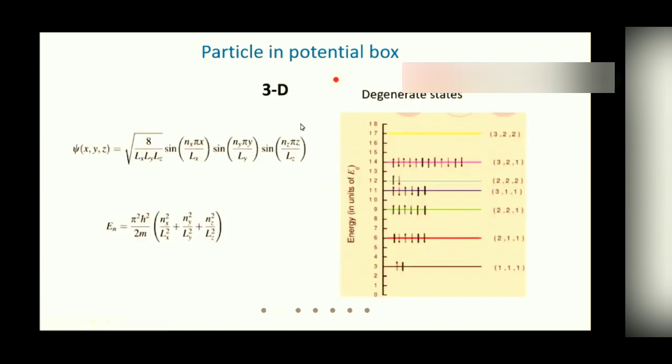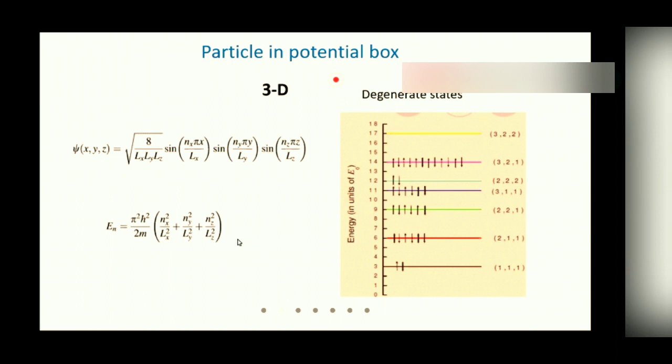So, if we consider the realistic case, that is when the particle is confined in a three-dimensional box, the situation will be like this. The wave functions will be represented by this. Only the x part, y part and z part have been added, and this Lx, Ly and Lz are the lengths of the box along the three directions X, Y, and Z. So the energy gets quantized in all these three directions.